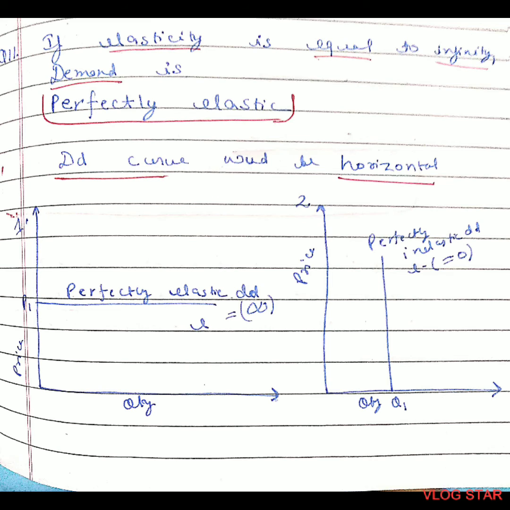11th question, if elasticity is equal to infinity, demand will be perfectly elastic. See the first graph, that's relevant to the question. When the demand is perfectly elastic, elasticity is equal to infinity. So here price is not changing, only quantity will change. And when there is perfect elasticity, the demand curve is horizontal. Now see the other case, the second graph. When the demand is perfectly inelastic, elasticity is equal to 0 and the demand curve is vertical.